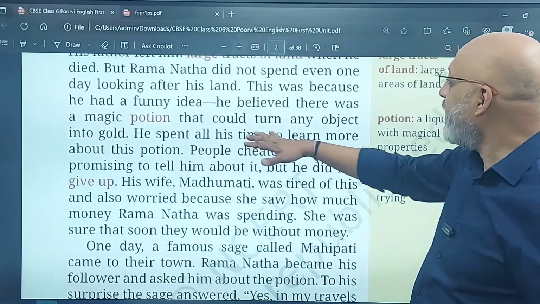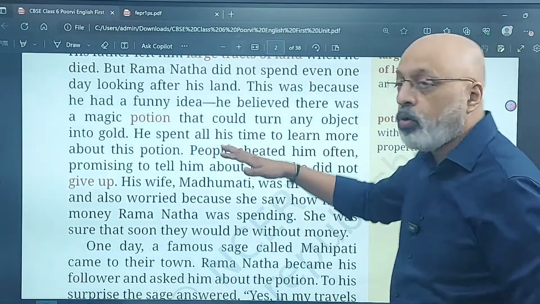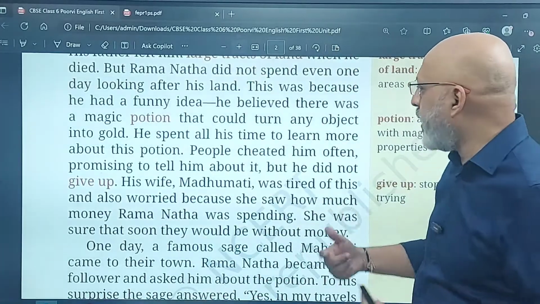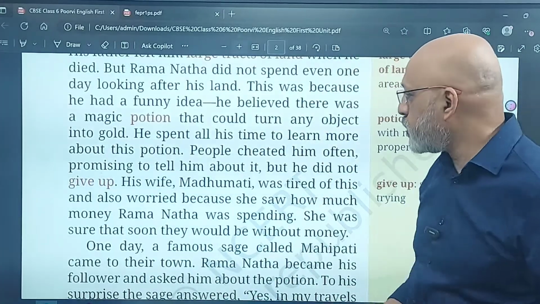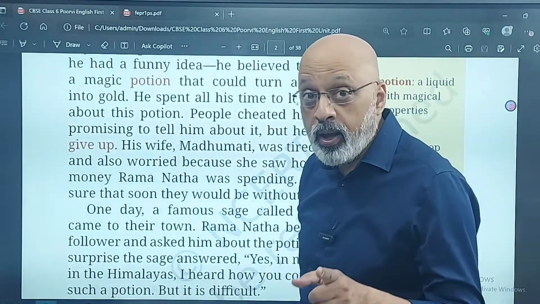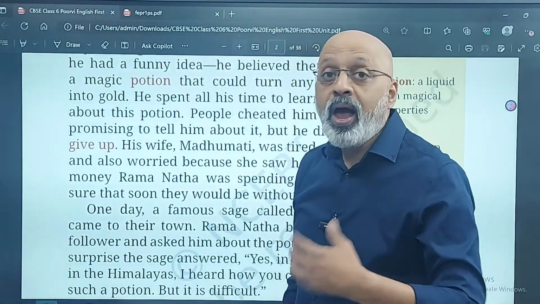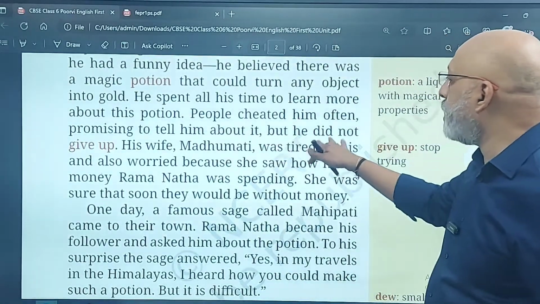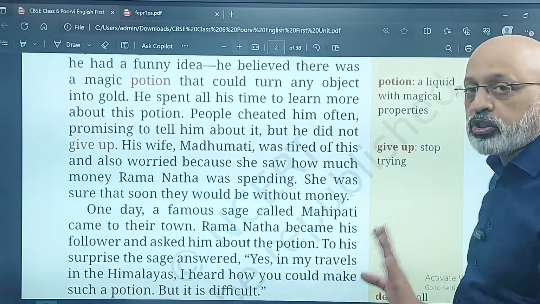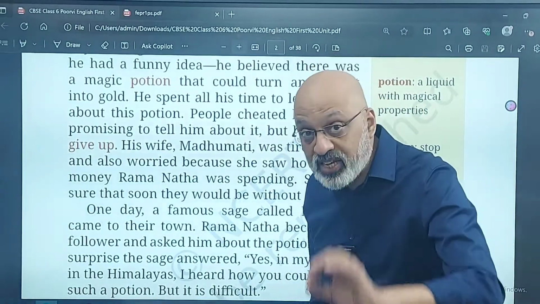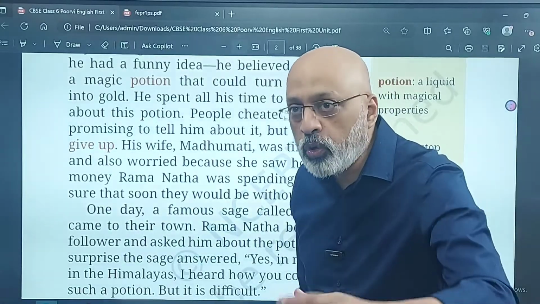Okay. He spent all his time to learn more about it. He wanted to know how to get this potion. So he tried to find out more about this potion. People cheated him often. People said, "Yes, I know," and they would take some money from him and cheat him in return, promising to tell him about it, but he did not give up. Give up means he did not stop trying. Give up is an important phrasal verb, as we call it, which you should know.